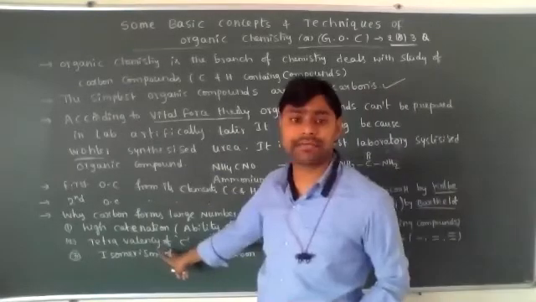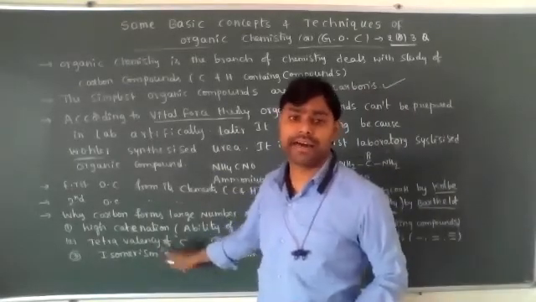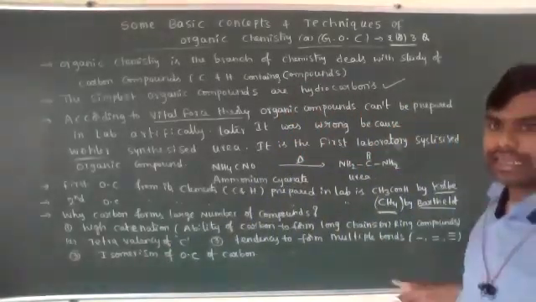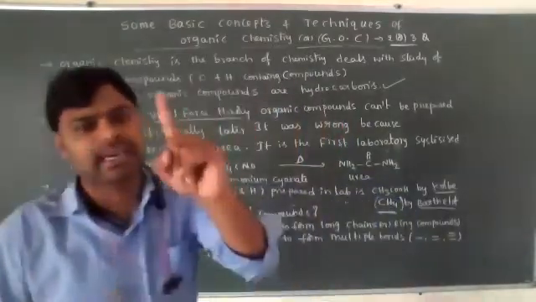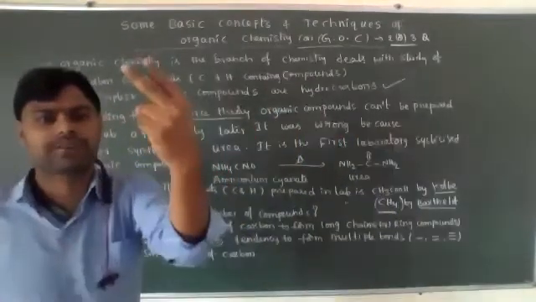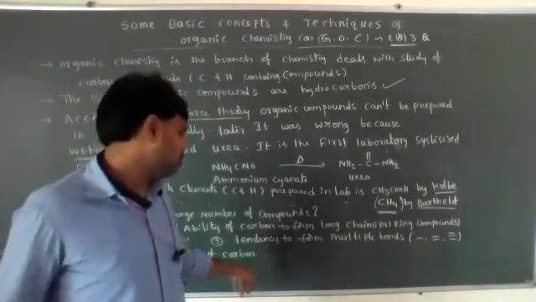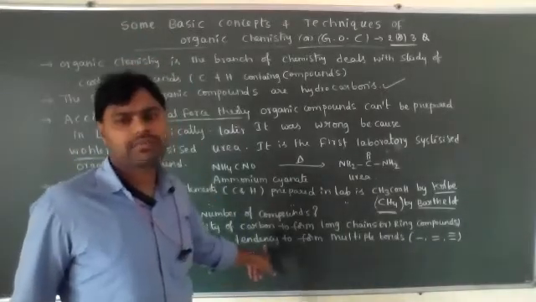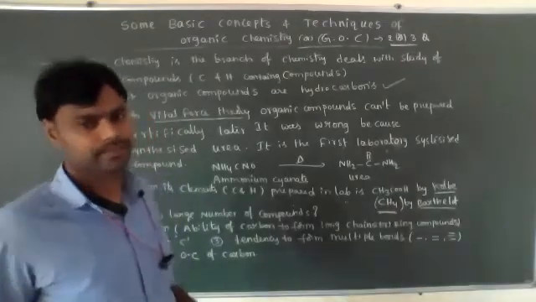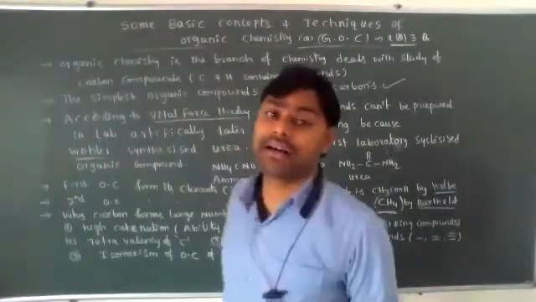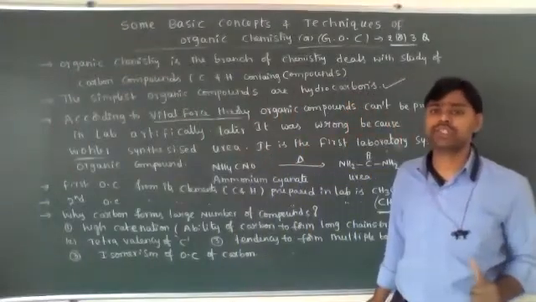Another reason is that the valence of carbon is 4, the tetravalence of carbon, and carbon can form multiple bonds. Between carbon atoms, single bonds, double bonds and triple bonds are possible. So there is the tendency of carbon to form multiple bonds, and there is isomerism.